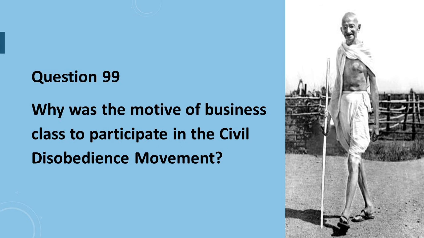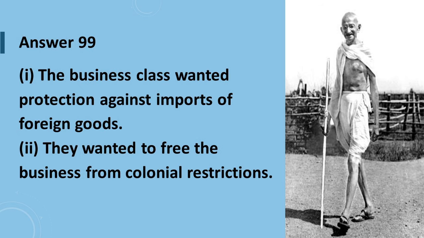Question number 99 is, what was the motive of business class to participate in civil disobedience movement? Answer to question number 99 is, point number 1 is, the business class wanted protection against imports of foreign goods. Point number 2 is, they wanted to free the business from colonial restrictions.